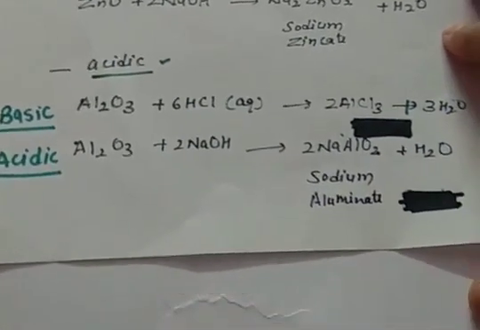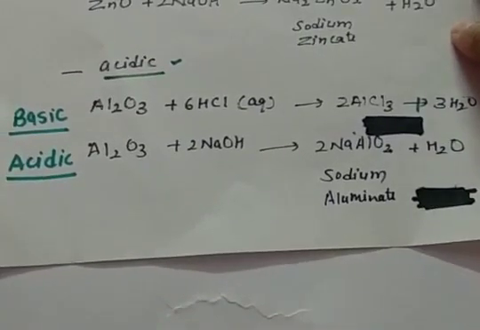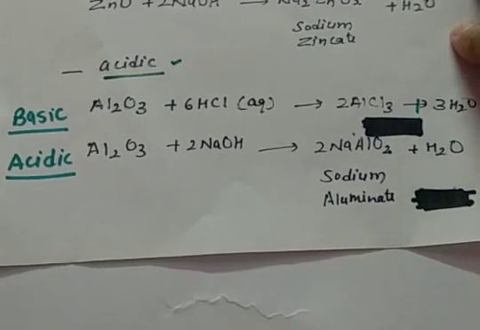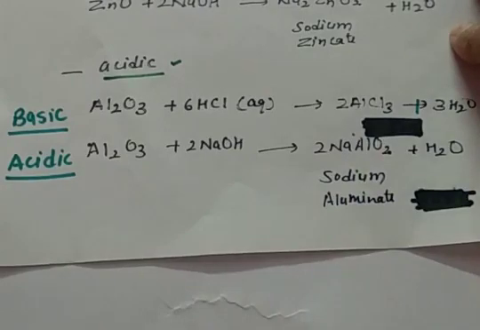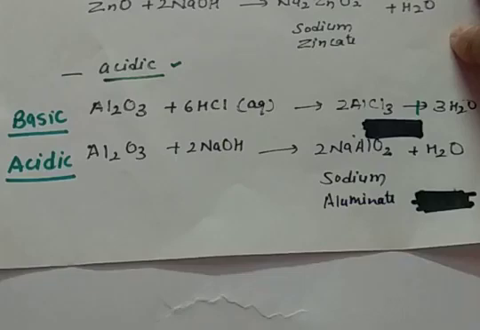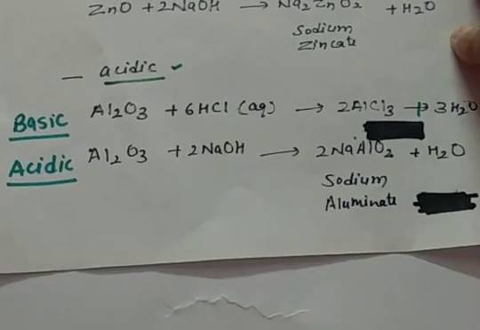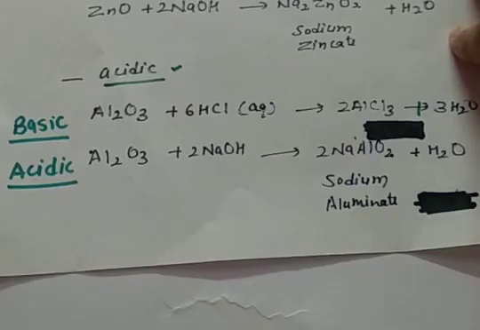Then one more example we can have is Al2O3, that is aluminium oxide. When it reacts with acids, it forms aluminium chloride and water is given as a byproduct. Then when aluminium oxide reacts with a base, it forms a salt and water is given away. So now you can understand that salt formation happens when a base reacts with an acid.